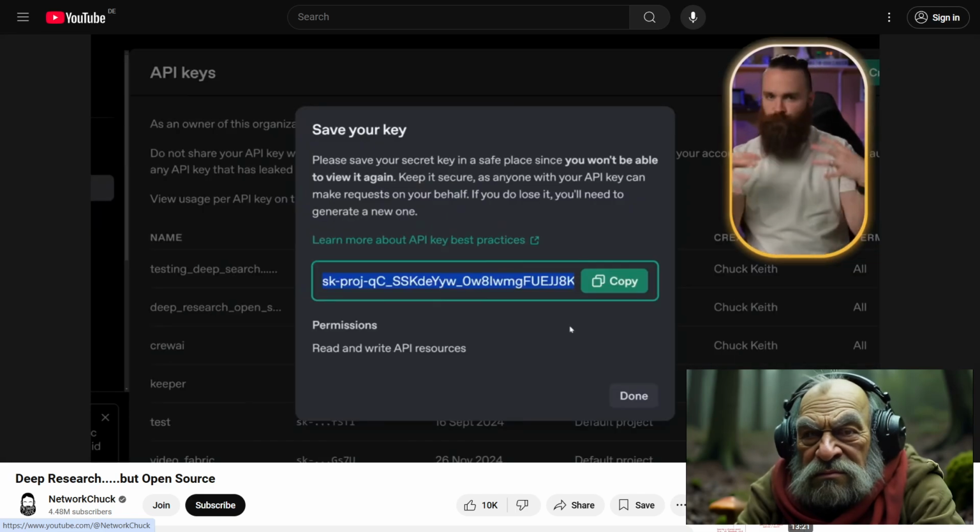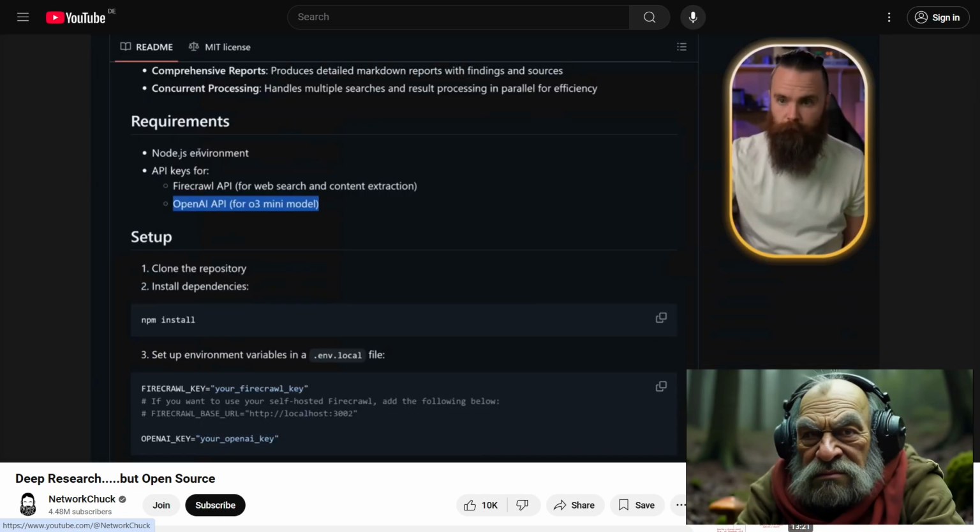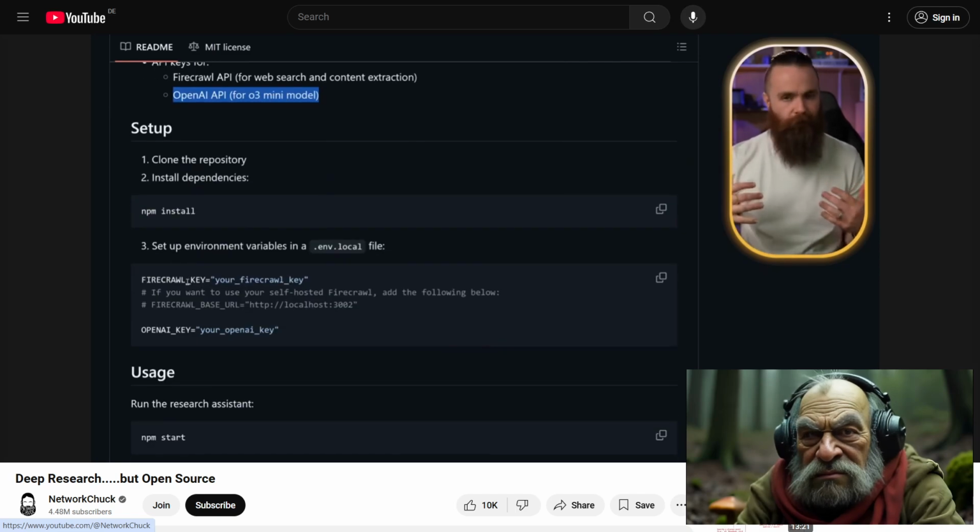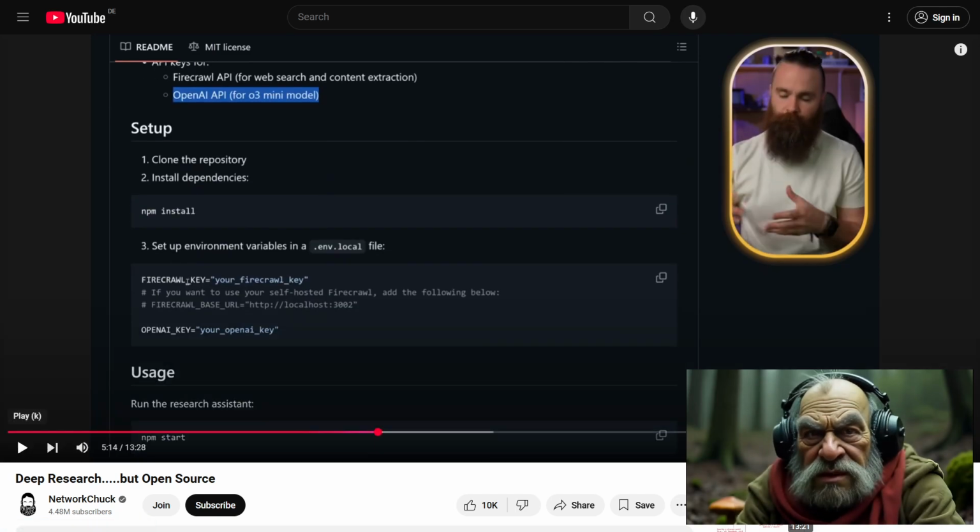Now, with both of our keys ready to go, we can now set up our Docker environment. Now, you don't have to do it with Docker. If you prefer just doing npm, he shows you how to do it right here. I like Docker. It keeps things separate. The Docker love fest continues.